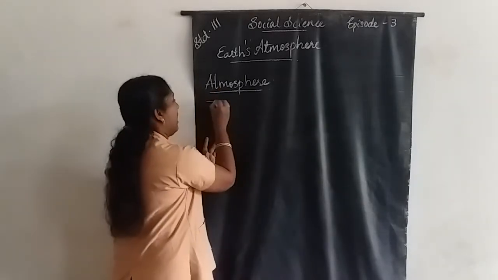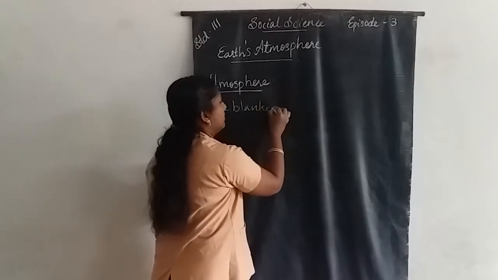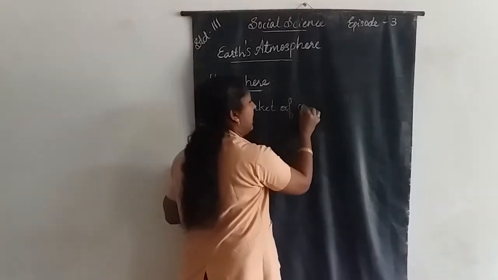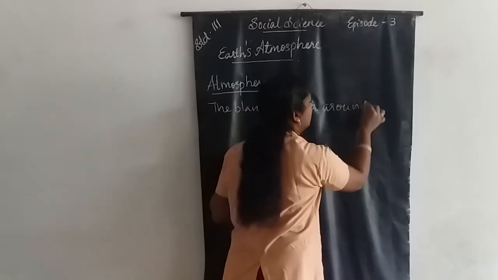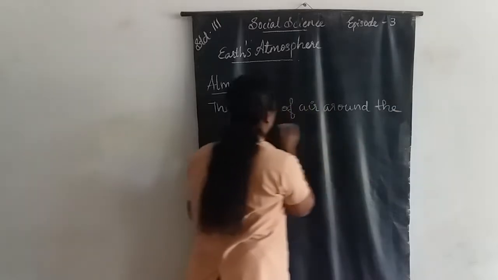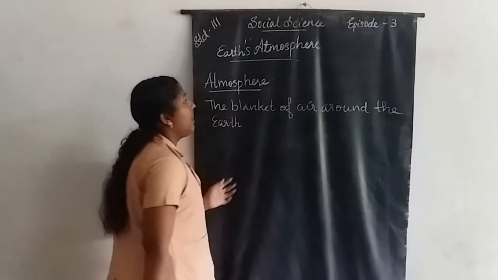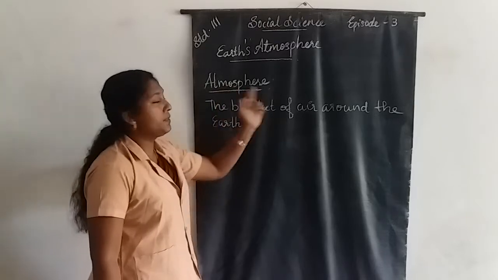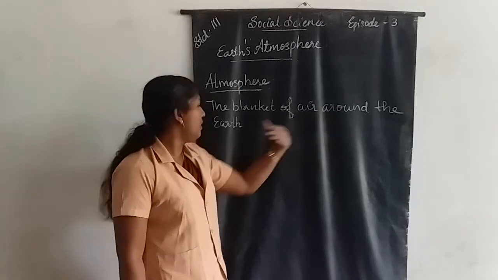The blanket of air around the earth is called the atmosphere. What is atmosphere? The blanket of air around the earth.